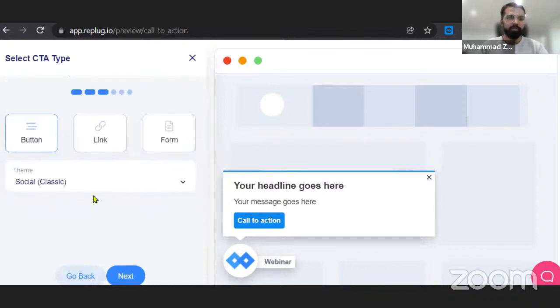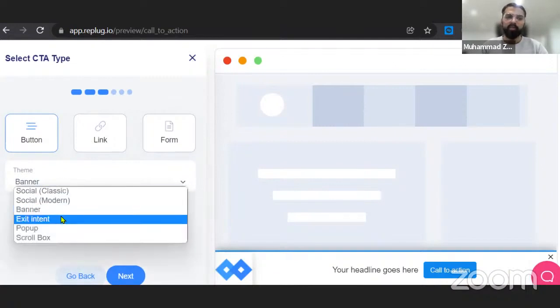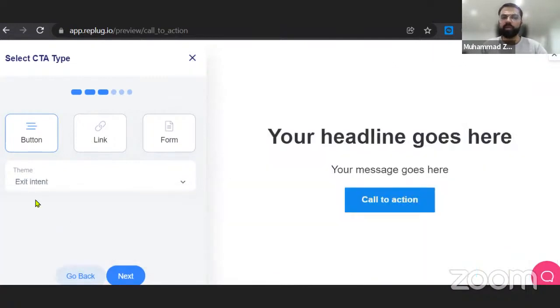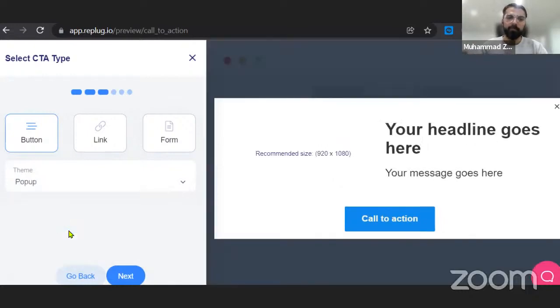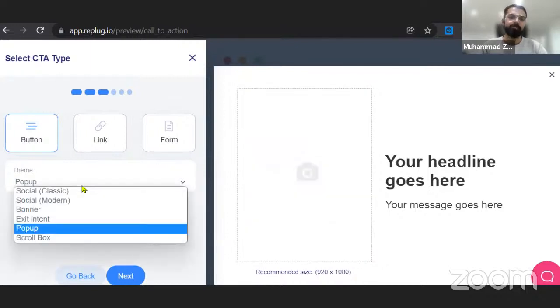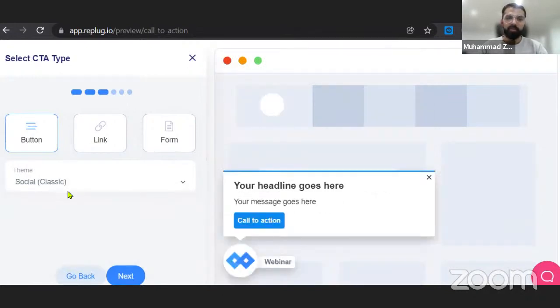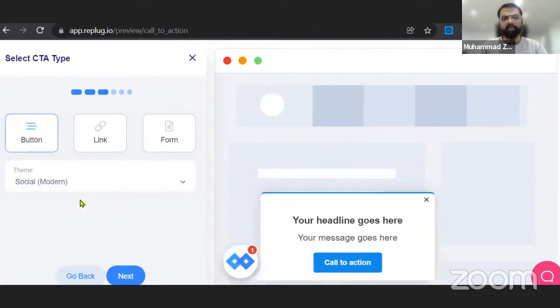For now, I will be using a simple button. Here we have different sorts of fashions in it. You can have a modern button. You can have a banner. Why not have an exit intent? So whenever a person is about to leave the link, he gets a pop-up where he gets to see all of this content. Or we can have the pop-up option with a really nice image showing right here. We can even have a scroll box, not a bad choice. I'm so mesmerized by all of these different sorts of things that I can use to make my link look so gorgeous.